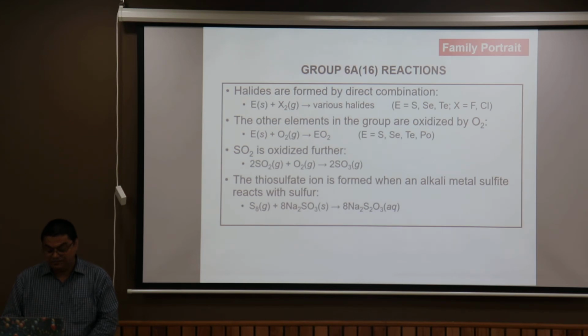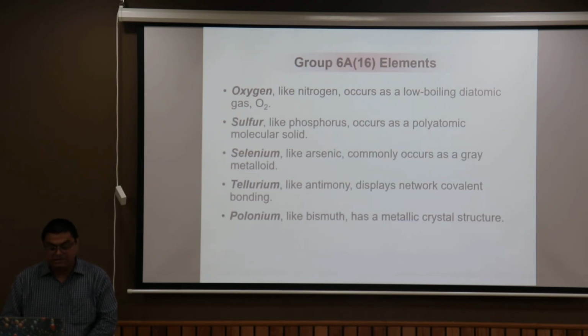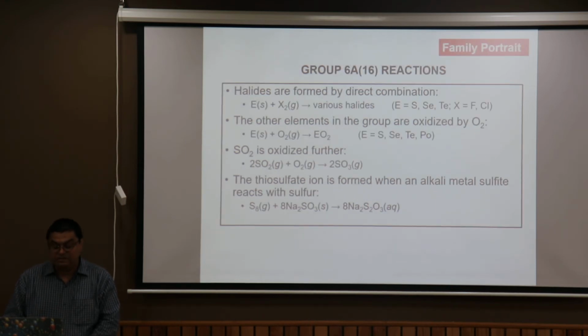Selenium, like arsenic, commonly occurs as a gray metalloid. Tellurium, like antimony, displays a network of covalent bonding. Polonium, like bismuth, has a metallic character and is somewhat radioactive in nature. Halides are formed by direct combination, like EX2 type; unlike group 15, which produces EX3 and EX5, they produce EX2 type of halides.